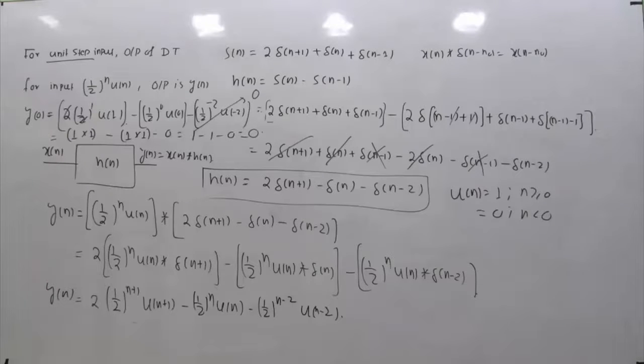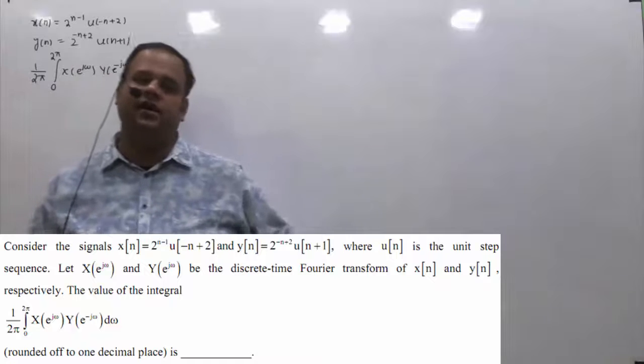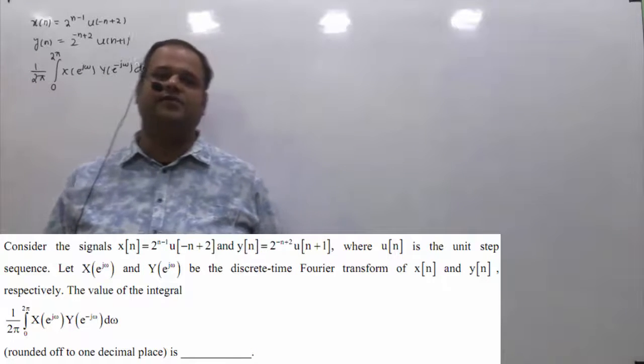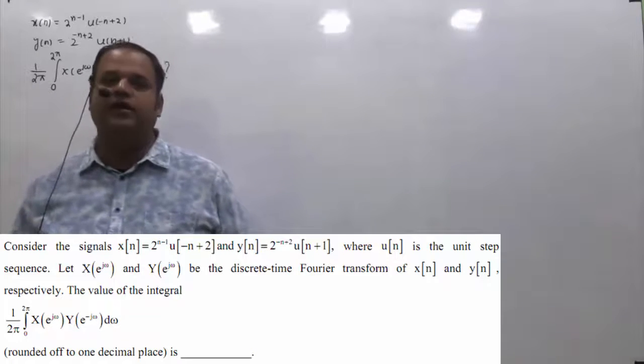Even though I have taken around 5-6 minutes to explain this, if you solve this in proper flow, some of the calculation you can do in your mind itself, and you can get the answer within 2 to 3 minutes. So the answer of this question is 0. This is a 2-mark question asked in GATE 2021 of electronics. This is from the signals subject and from the DTFT topic.